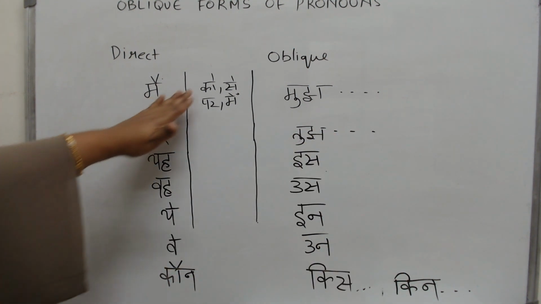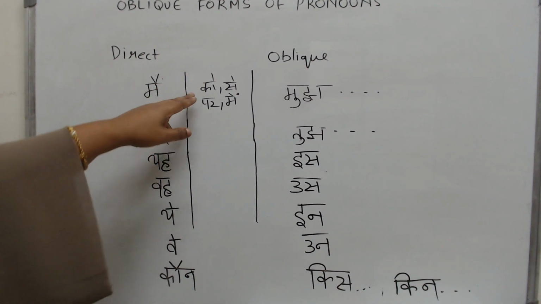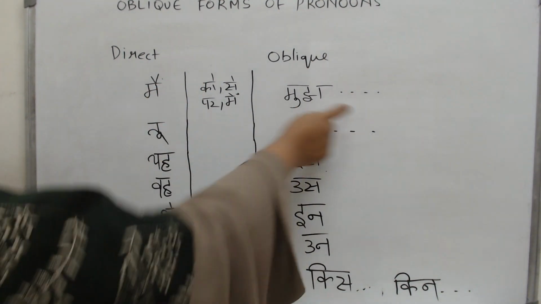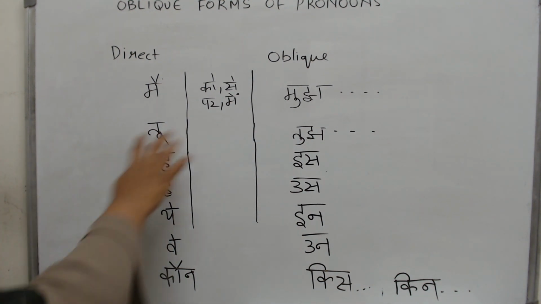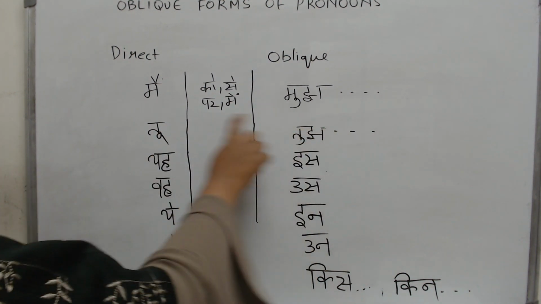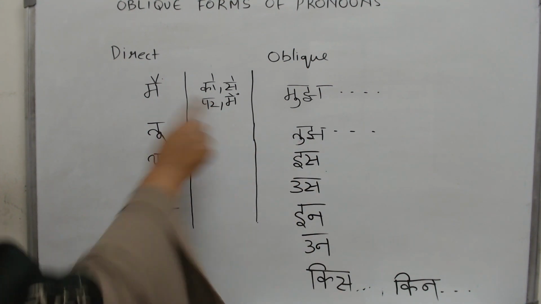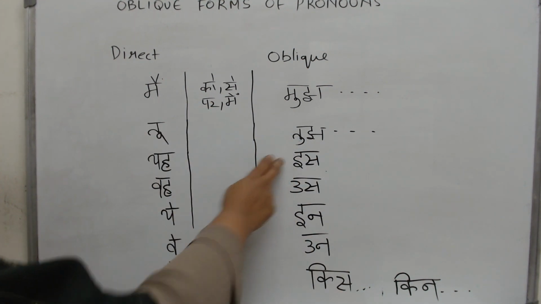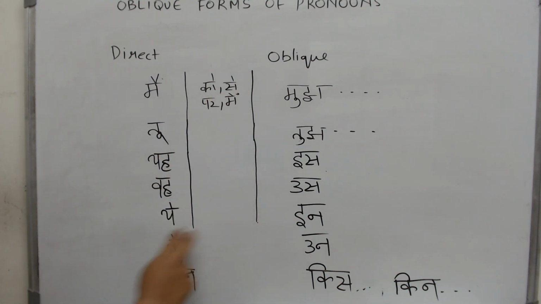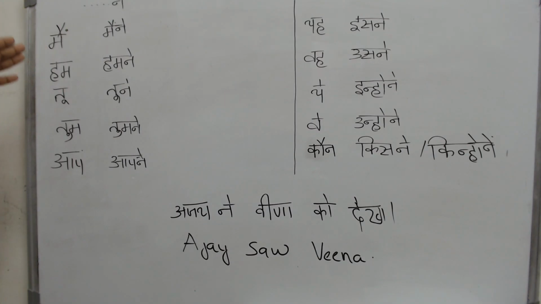So, main ko, we will never say that. We will say mujhko, and tu par, no, tuj par, and this is followed by whatever thing you see here. Yah mein nahi, it is is mein. Ye se, no, it is in se. The same I have added a questioning word also, kaun. So let us see each one separately and see how they behave. Here I have written down the 9 personal pronouns in Hindi.